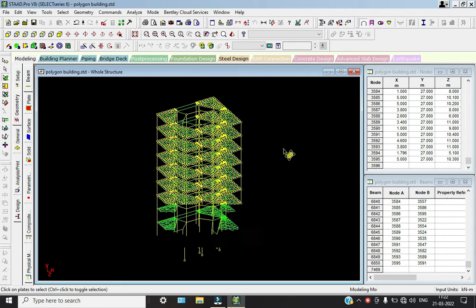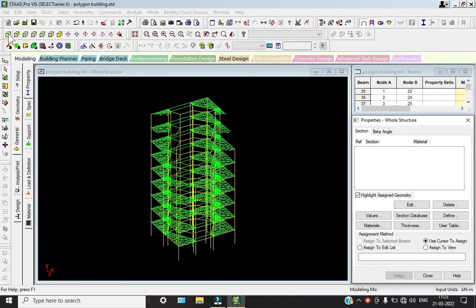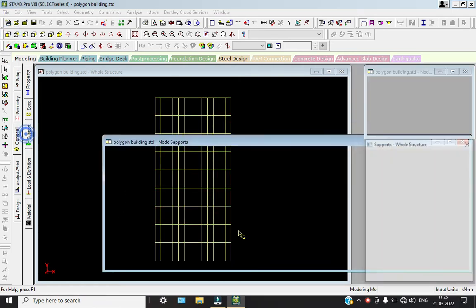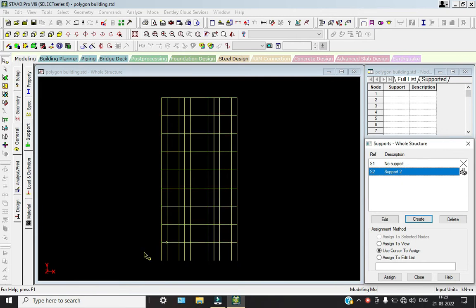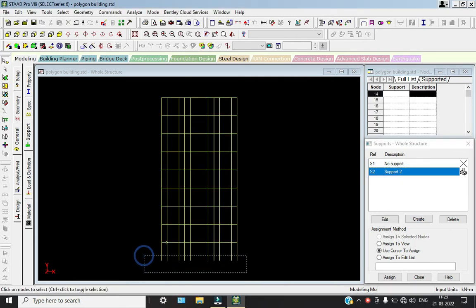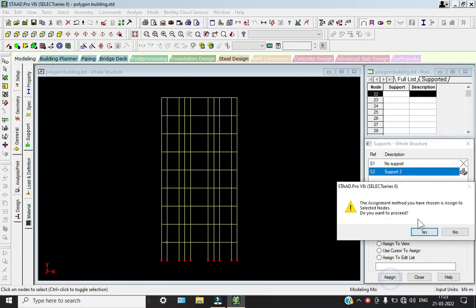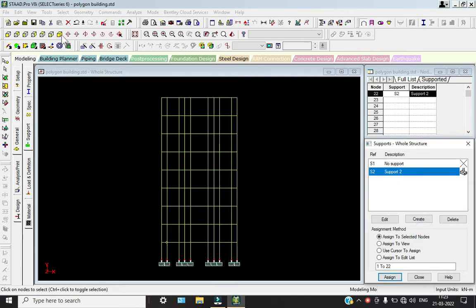So now here we can see all our plates. So now we will go to general, go to the front view. So go to supports, click on create, add, select the supports and drag over here, assign and yes. Go to 3D, our supports have been assigned.